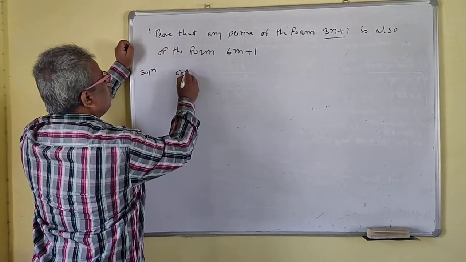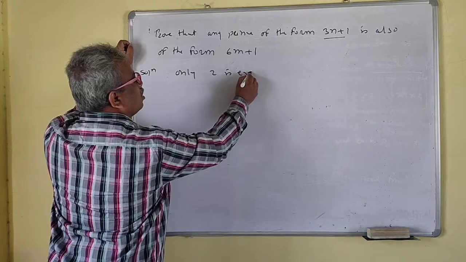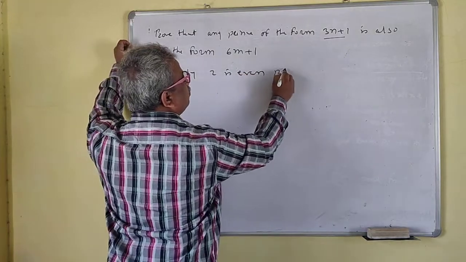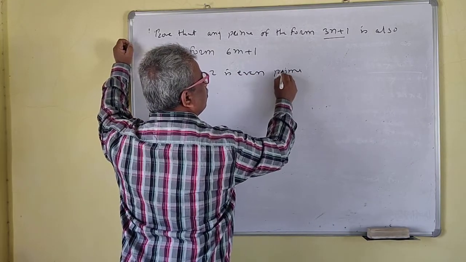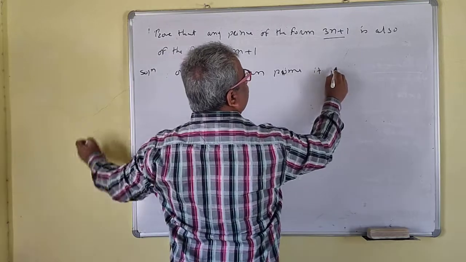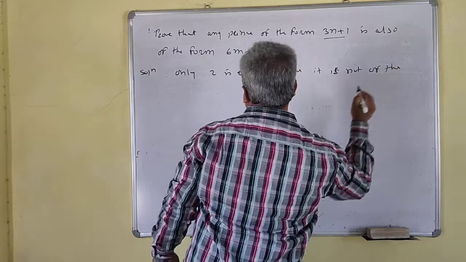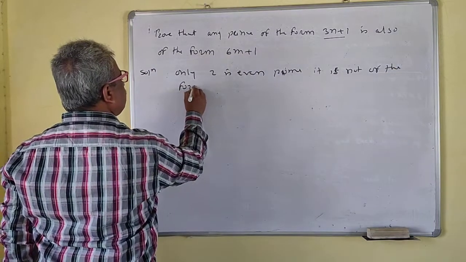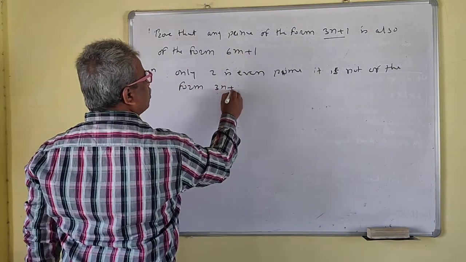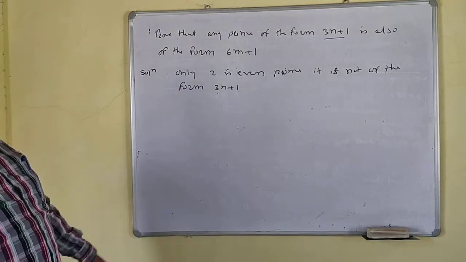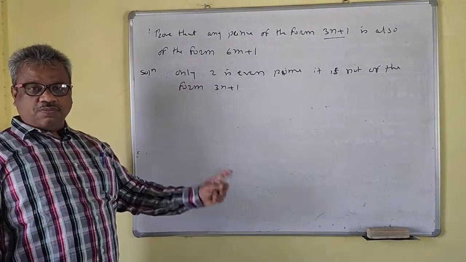The only even prime is 2. Okay, it is not of the form 3n plus 1. Only 2 is the even number which is prime.